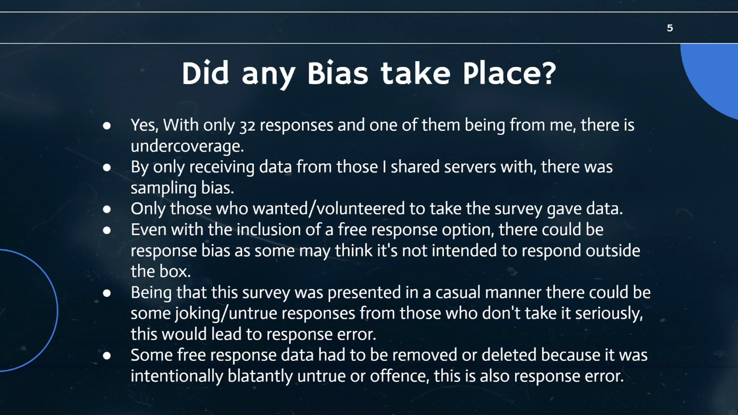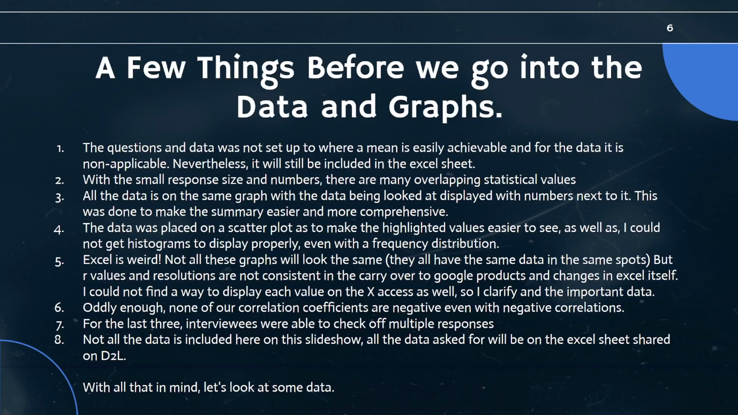Some free response data had to be removed or deleted just because it was blatantly, intentionally untrue, or just offensive for the sake of shock value. So I took these intentional pieces of outlier data out if they were blatantly outlier data for the sake of it. This is also response error.